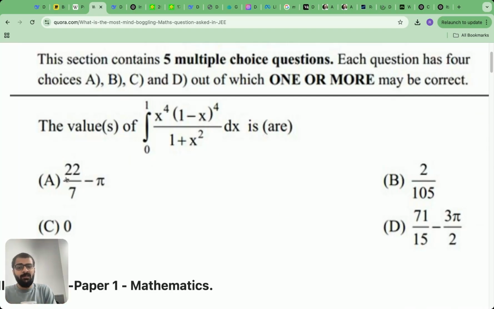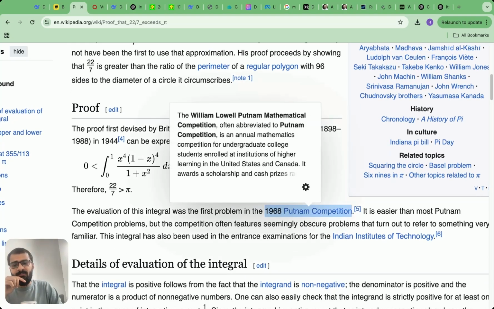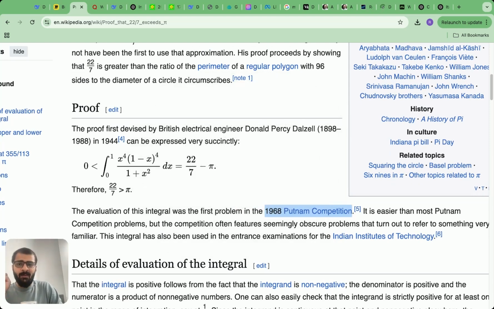First of all, many of us are already confused that, oh, I thought pi is equal to 22 by 7, but that's not the case. 22 by 7 is actually greater than pi by a tiny amount, and this integral captures that amount. It's a beautiful mathematical puzzle, which was, by the way, also introduced in the 1968 Putnam competition, which is known to have very hard problems.